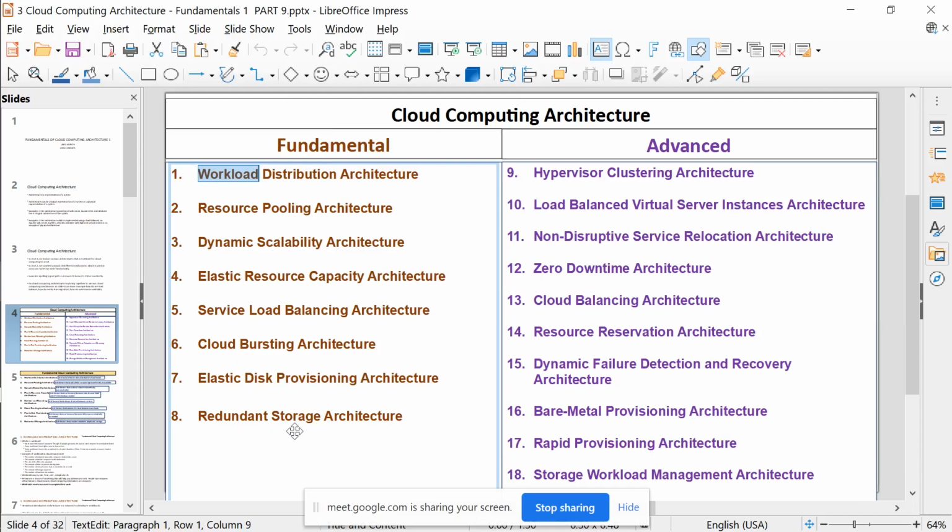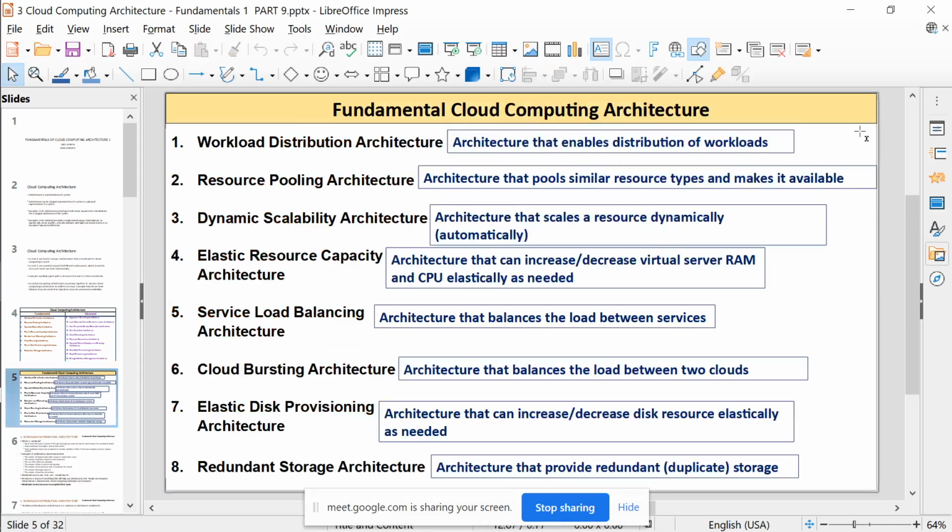How do you replicate storage, redundant storage? We have seen an example of that. And cloud bursting architecture, we also explained, right, in hybrid cloud, how we extend the private cloud into the public cloud. So that is all. In unit 3 you have these 18 types of cloud computing architectures. The point I am trying to make is all these presentations are there over here.